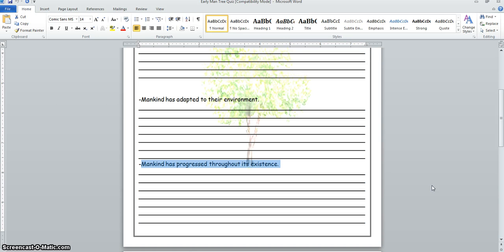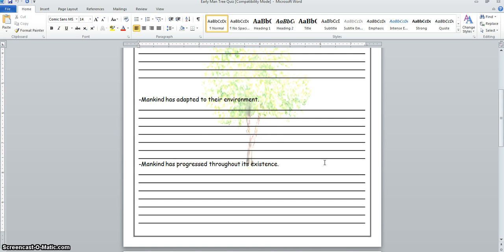Eventually they'll get to metal, and you see the technology we're using today. Spoken language is also a form of progression. They started off with no spoken language, and they progressed until spoken language, which eventually will lead into the Neolithic age, where we would then see written language. But that is not part of this answer yet because we haven't covered that in the Paleolithic age.